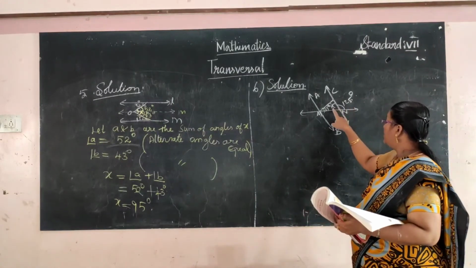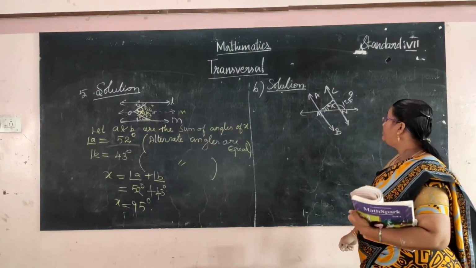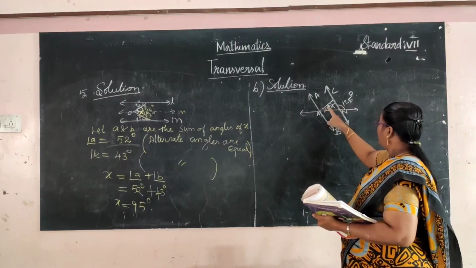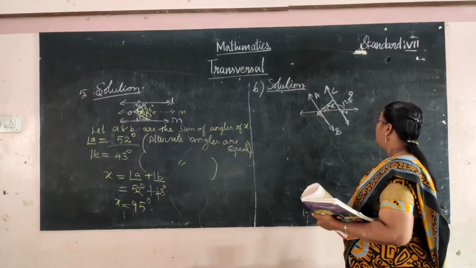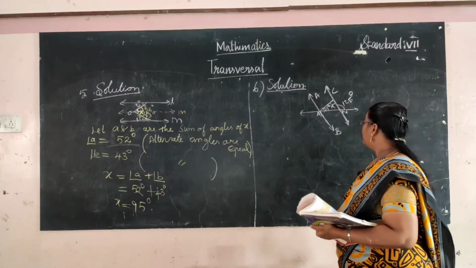Here 125. So here we have considered this line. These are all parallel lines, is it? This one and this one is a linear pair. So we write the opposite angles.